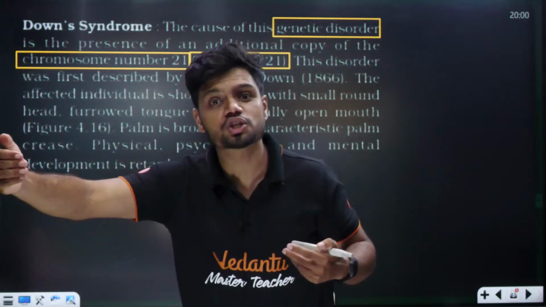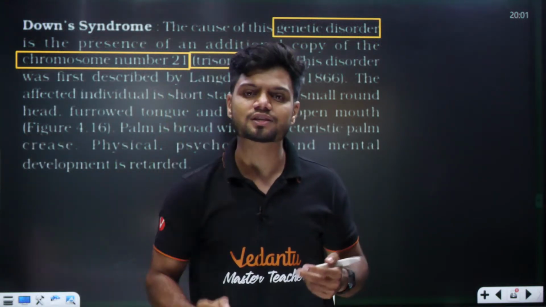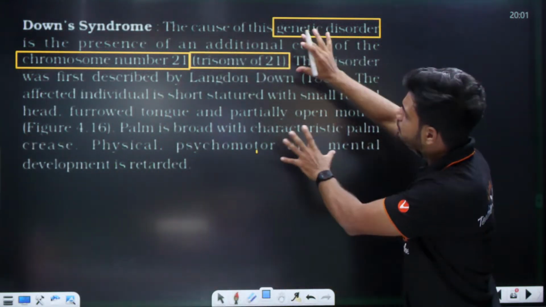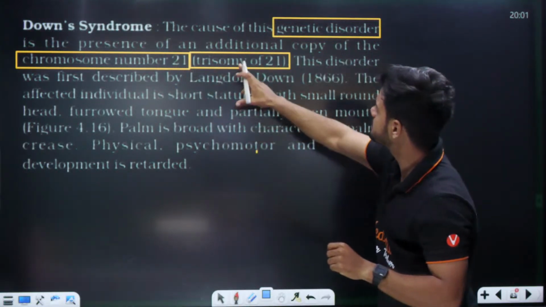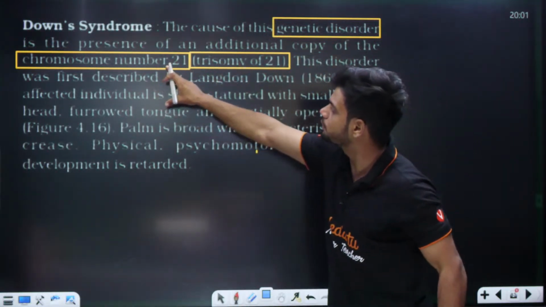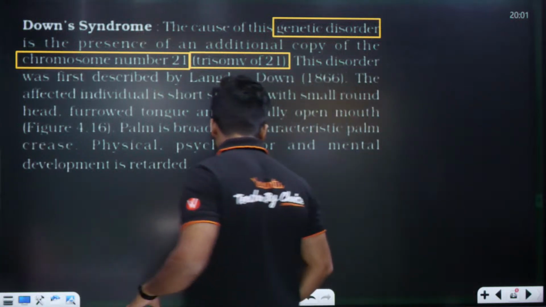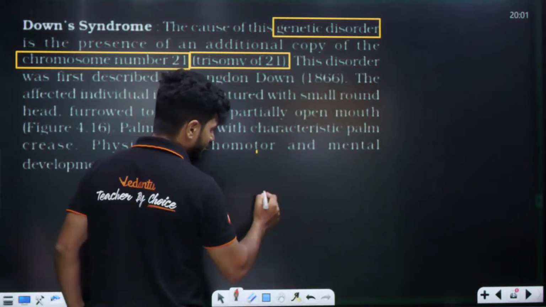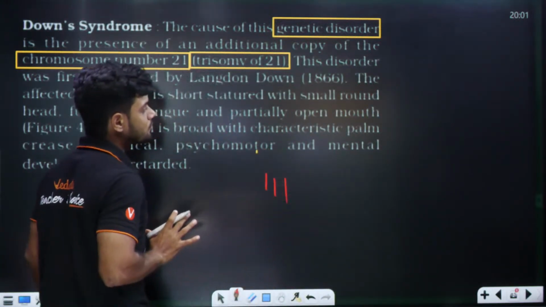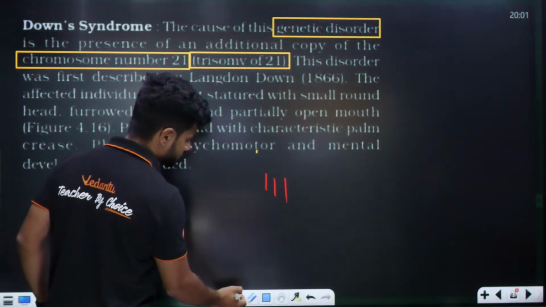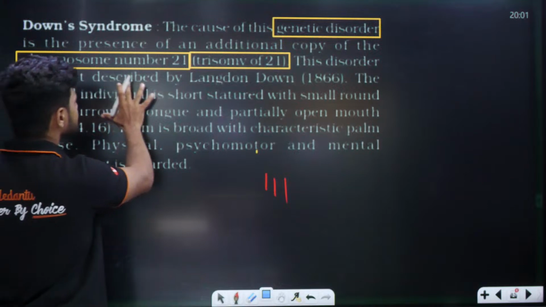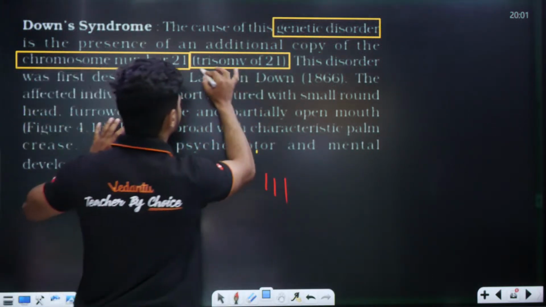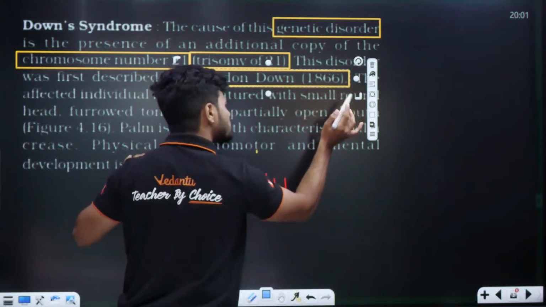In Down syndrome, the 21st chromosome is extra added, so this child has 3 copies of chromosome 21. This disorder was first described by Langdon Down, who discovered it, that's why it is called Down syndrome.